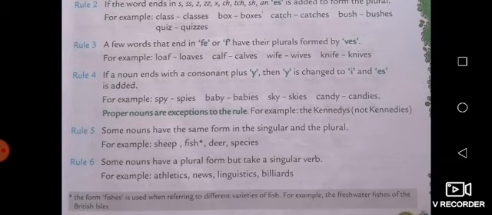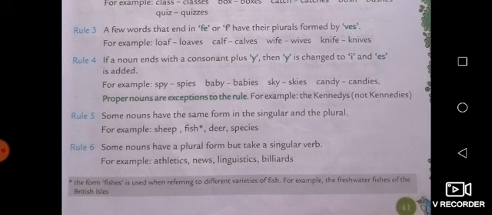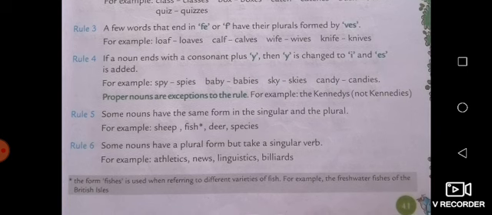If you want to change it into plural form, remove the f from the end of the word and use ves and it becomes the plural form. Calf, remove the f and add ves and it becomes the plural form. Wife, remove the fe from the word and add ves to make it plural, and so on.